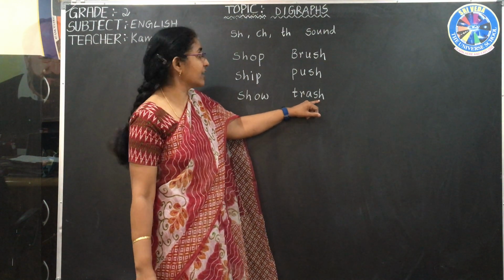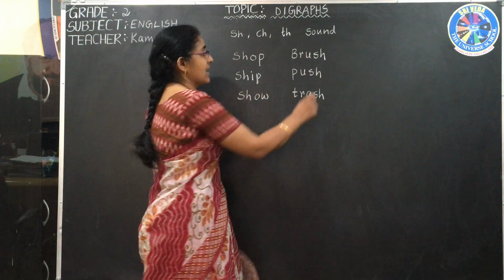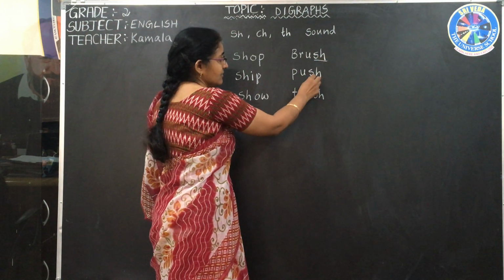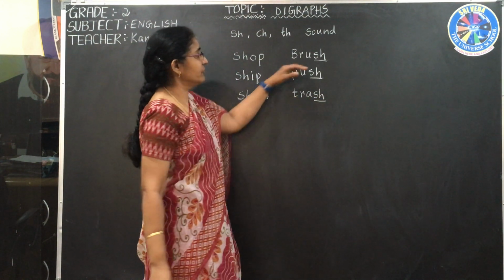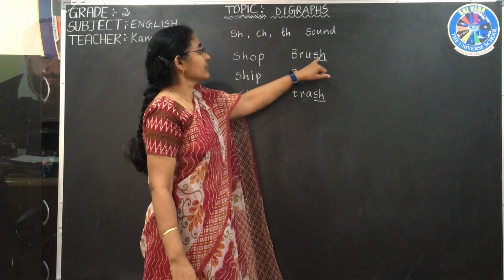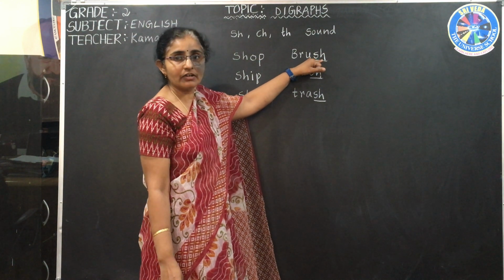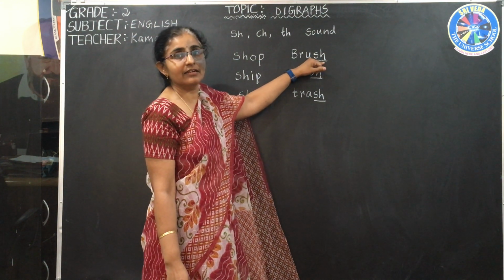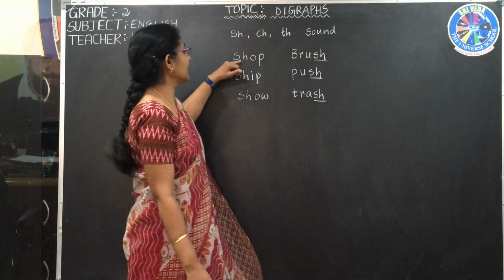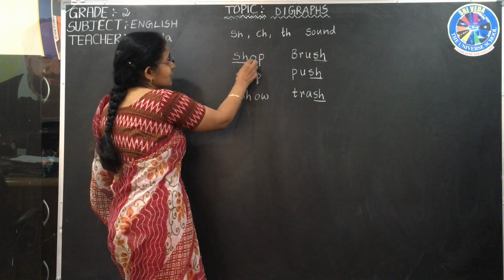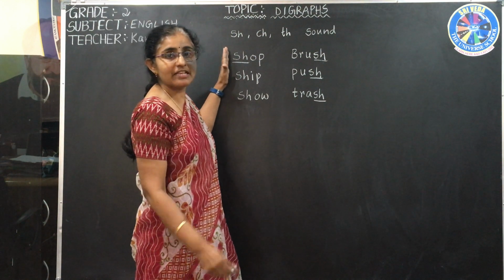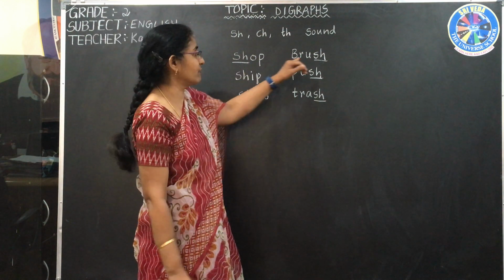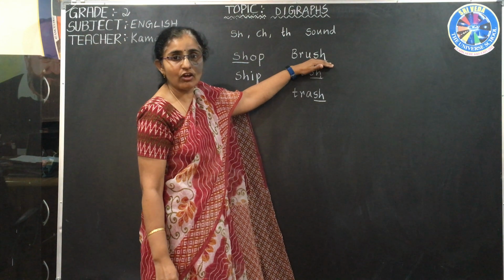Trash. Brush. SH is at the end. Push. If we get SH at the end of the word, we say it is a final digraph. And if it starts with SH, we say it is an initial digraph. Initial means starting, and final means it is at the end of the word.